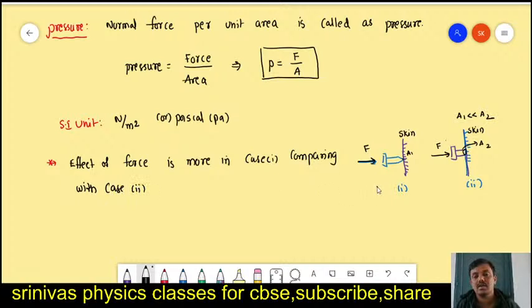This is the pressure. Pressure is the effect of force. Effect of force is more in case 1. And pressure not only depends upon the force, it depends upon the area also.